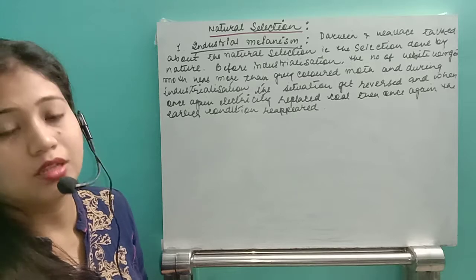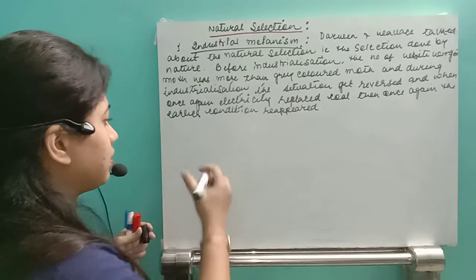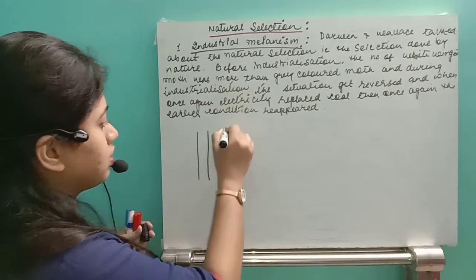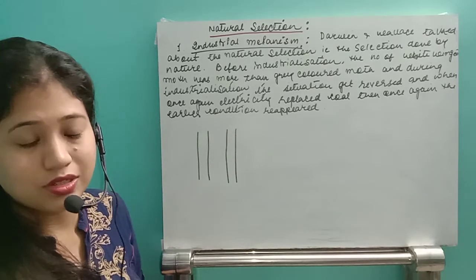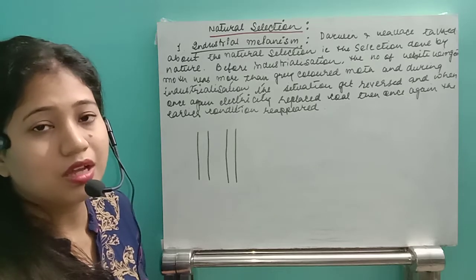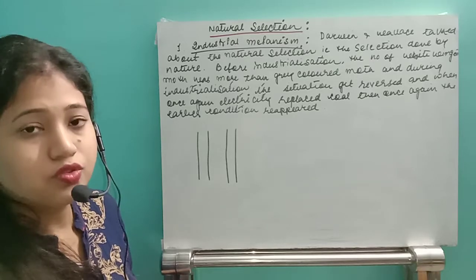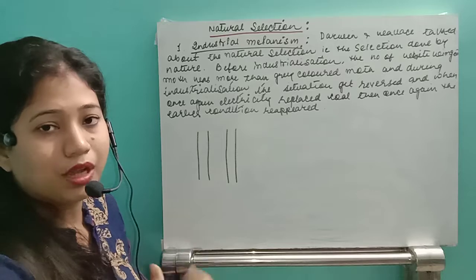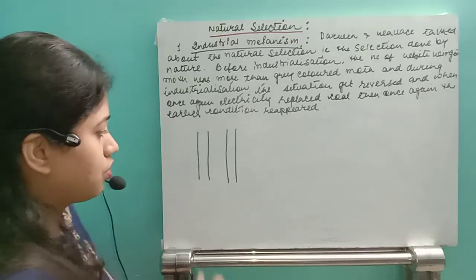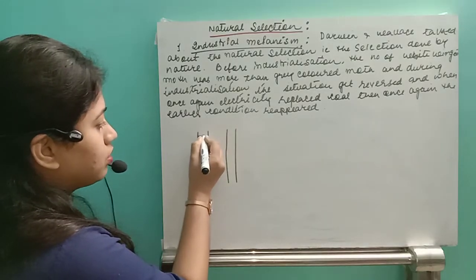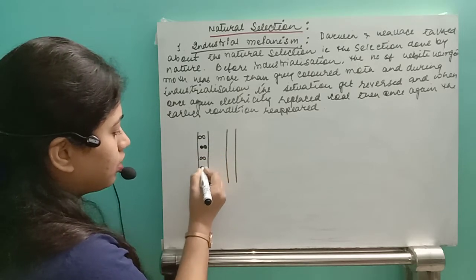In England, before industrialization, when there was no industry, there were some plants, the bark of the plants. I will show here these two barks of the plants. Whenever there was no pollution, in the 1800s, over the plants there was a lining of lichens. What is the color of the lichen? White. So the bark actually became white. Now there were two types of moths: one is white colored, another is grey colored. If you see the white colored moth and the grey colored moth, here we see grey and black colored moth.